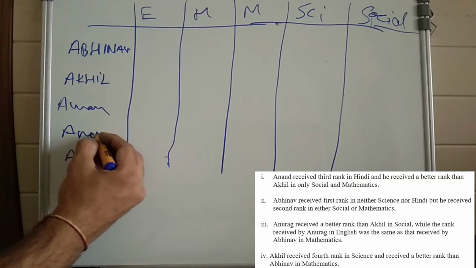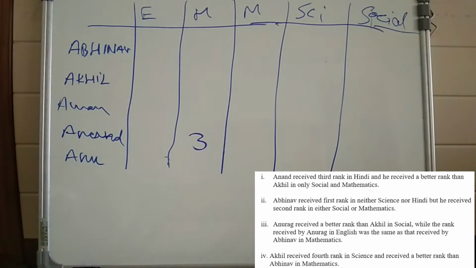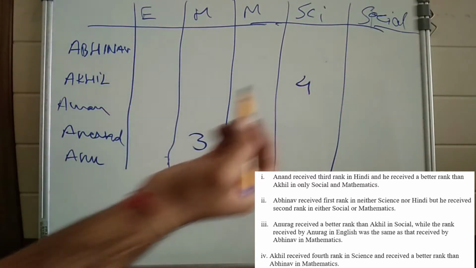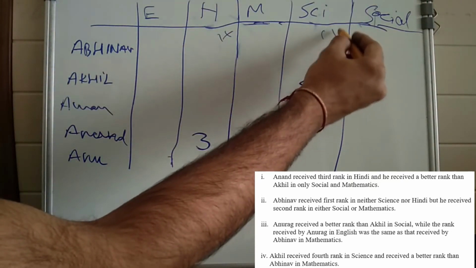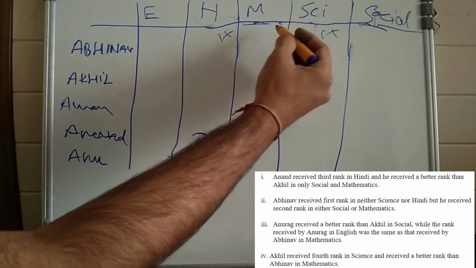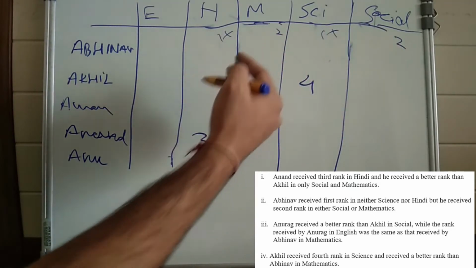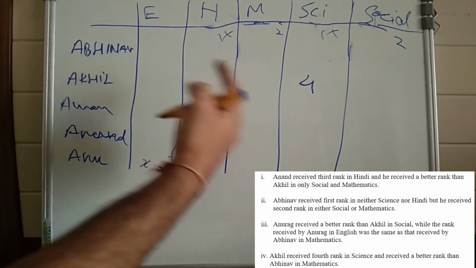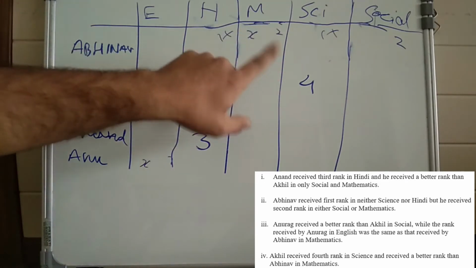This is Aman, this is Anand. Anand received third rank in Hindi. This is 3. And one more direct piece of information is given, that Akhil received fourth rank in Science. One more thing is given that one can't come over here and one can't come over here. And 2 must be either here or here. So we don't know as of now where 2 will come. And Anurag getting the rank in English, that is X, is the same as Abhinav getting the rank in Maths. So the value of X can be 2, but we don't know as of now.